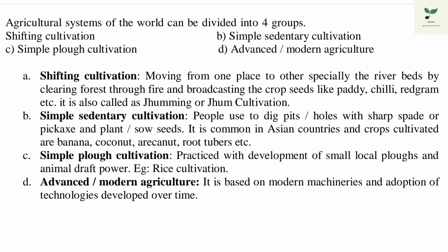Simple sedentary cultivation. People used to dig pits and holes with a sharp spade or pickaxe, and they would sow the seeds or plant. It is common in Asian countries and the examples are banana, coconut, areca nut, root tubers. Simple plough cultivation is done with the help of a small local plough and animal draft power. An example is rice cultivation. Advanced or modern agriculture is based on modern machinery and adoption of new technology over time.